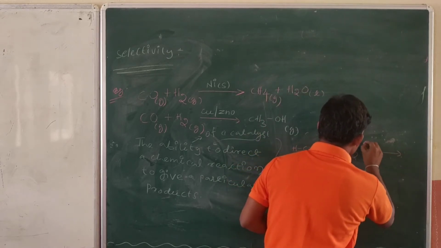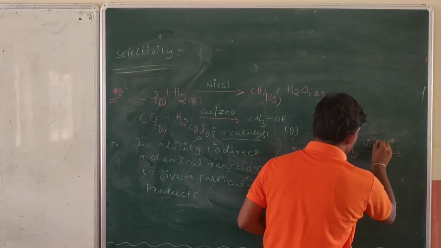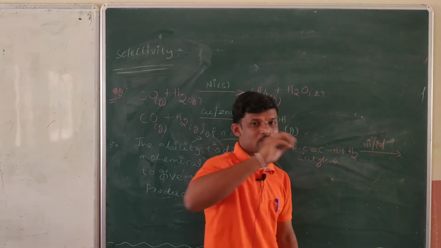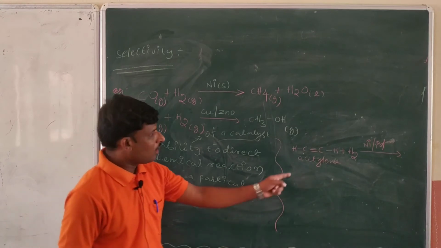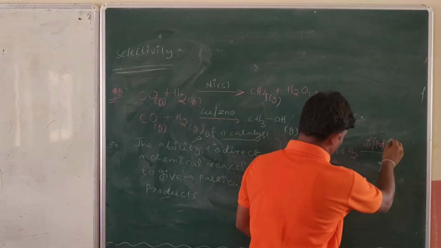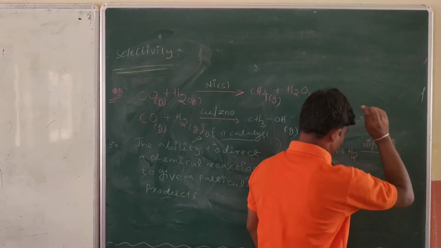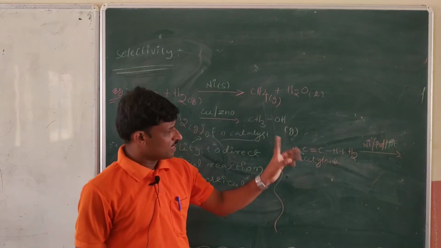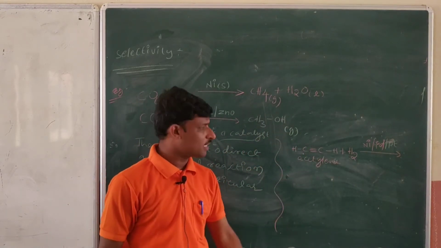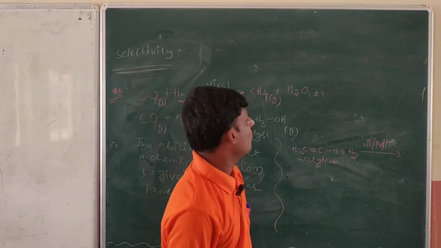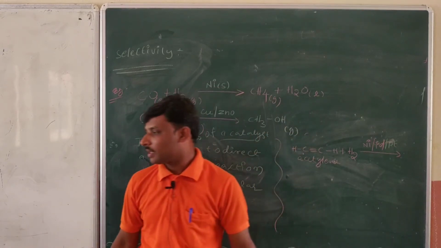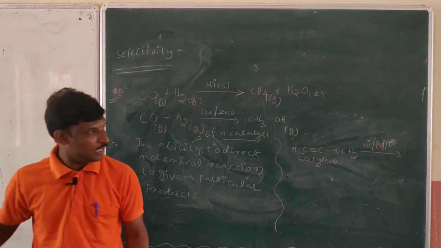I am using a nickel or palladium catalyst, in some cases platinum also. In all three cases, while using nickel, palladium or platinum as a catalyst, it will give ethane.